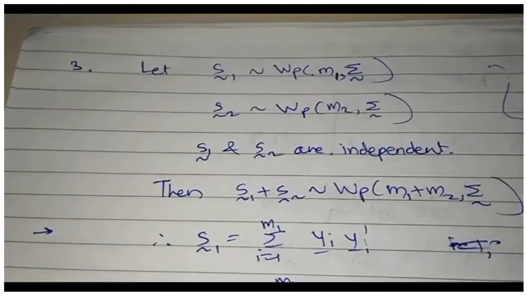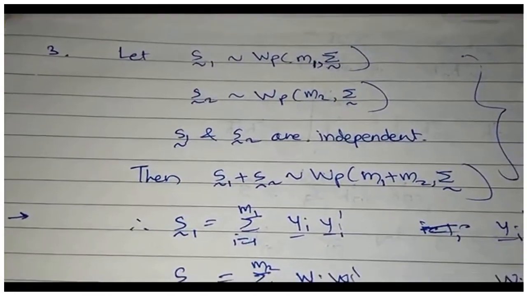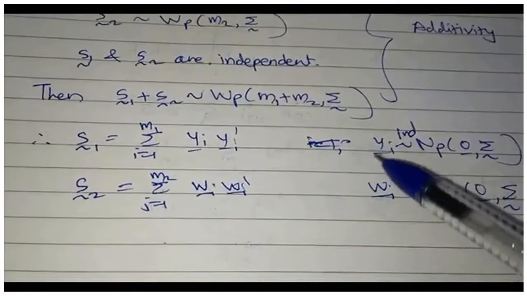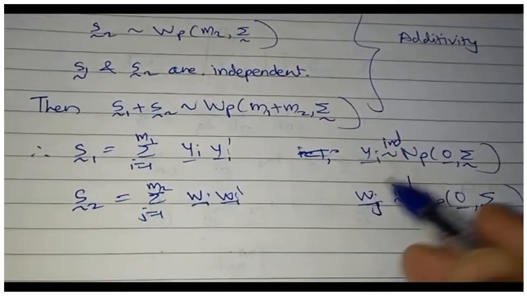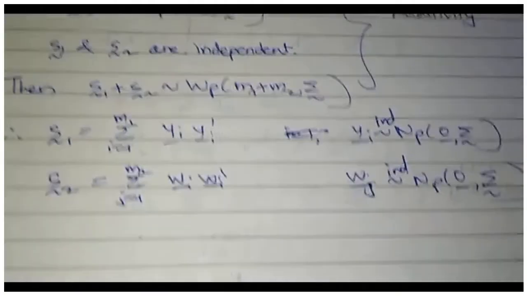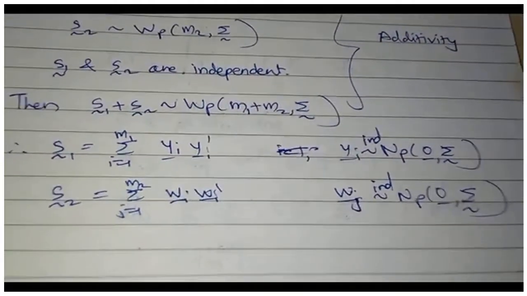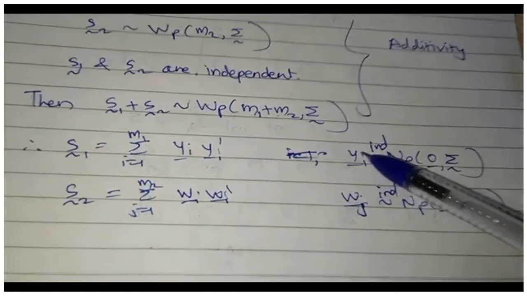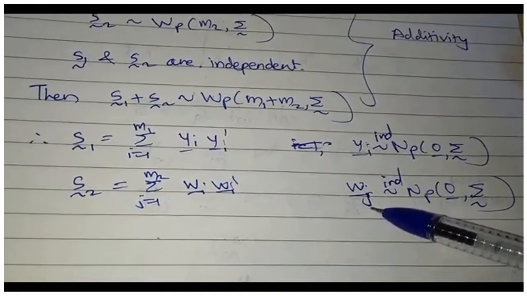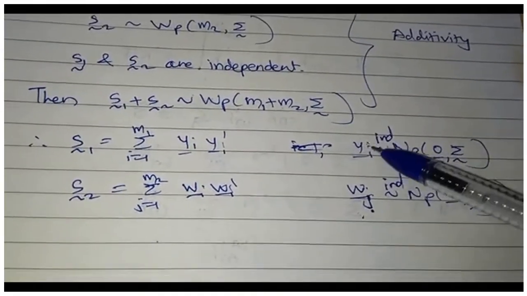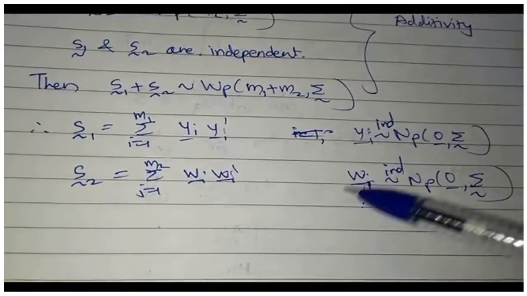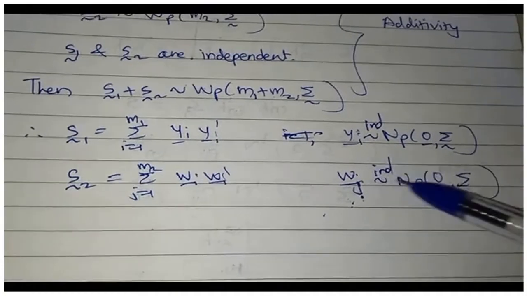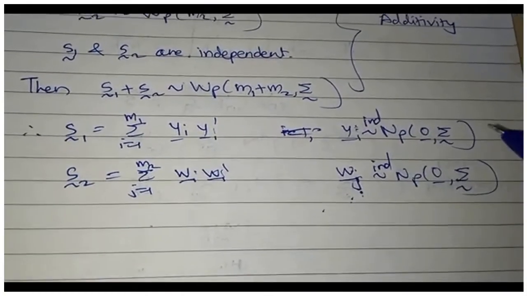And it is given to us that S1 and S2 are independent. As a result, each yi must be independent of each wj. Why do I write j? So that we do not forget that when I say each yi is independent of each wj, I am not talking about just y1 w1, y2 w2, etc. I am talking of y1 w2, y2 w1 also. So all pairs are independent. Why?